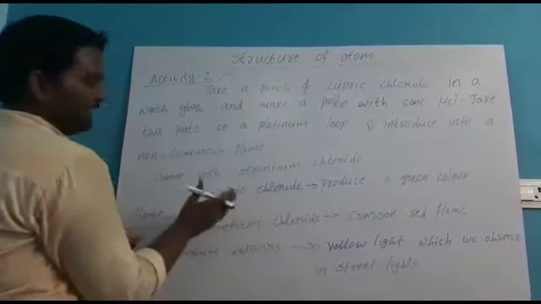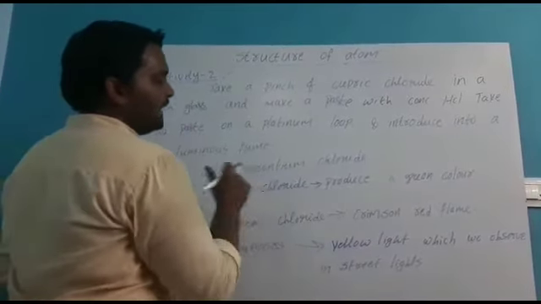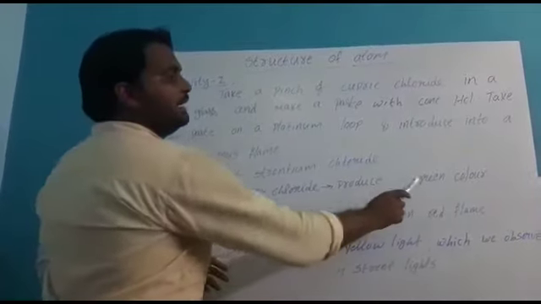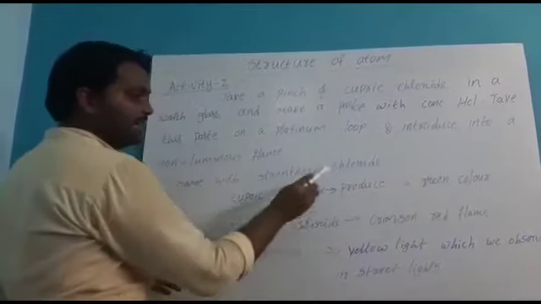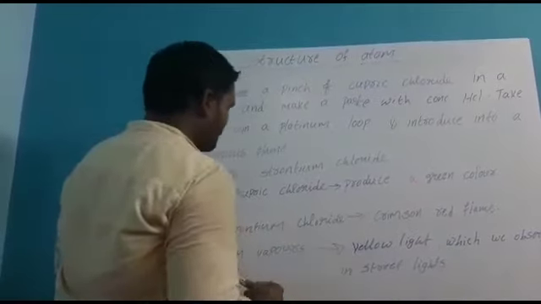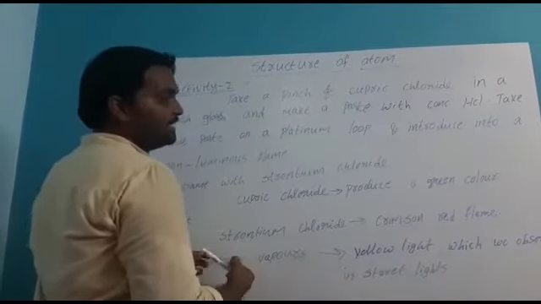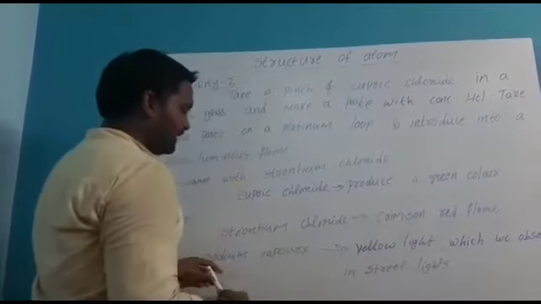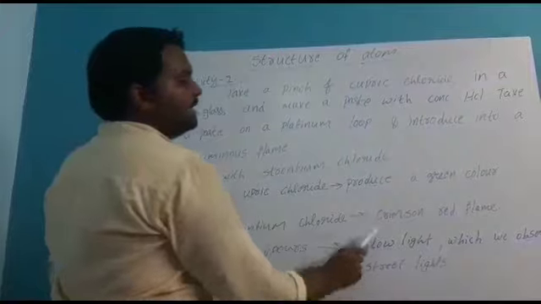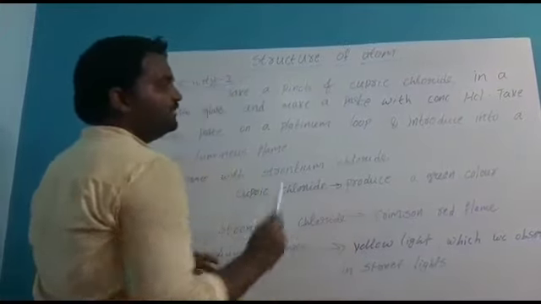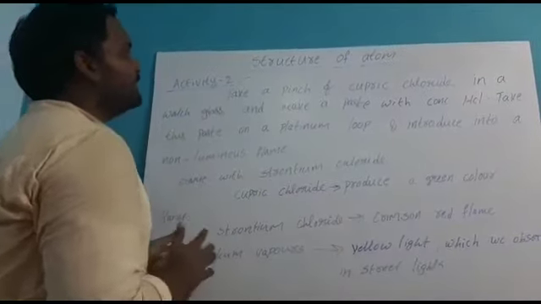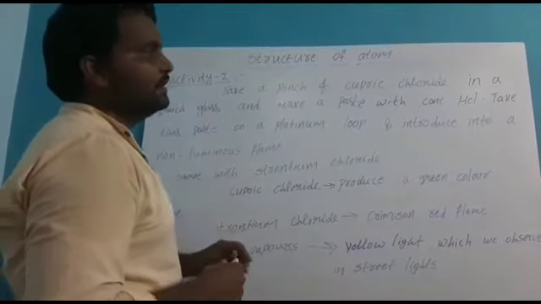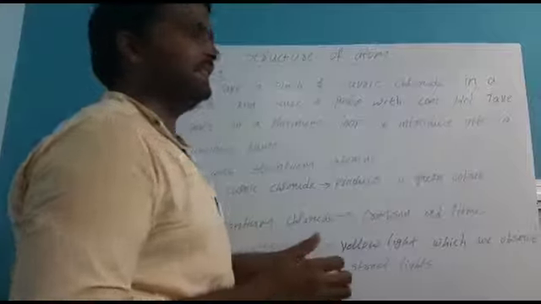These are very important. What is the color of cupric chloride? When we introduce it into the flame, you should immediately write that it gives green color flame. These colors, maximum in the exams, they will ask. Strontium chloride, when we introduce it into flame, gives crimson red color. What is the color of sodium vapors? Yellow light. These colors you should read. These are very important. Always you will observe in the exams, they will ask this activity also. So read this activity carefully in your textbook.